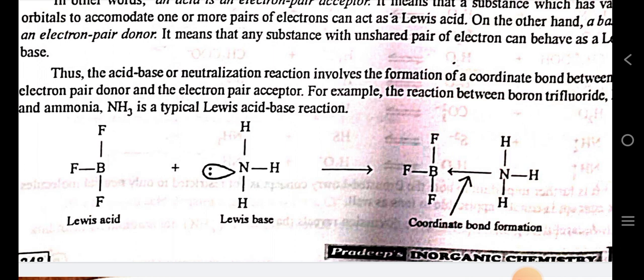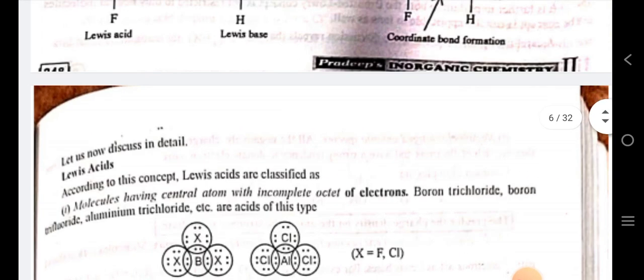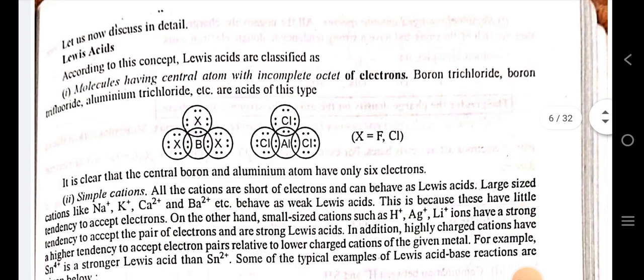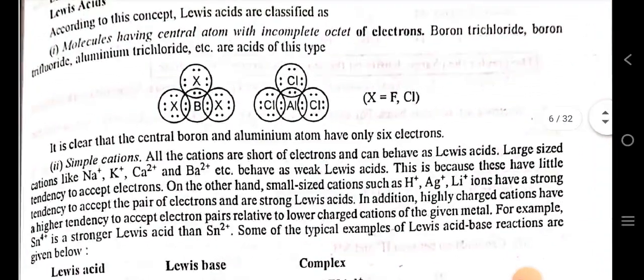For example, the reaction between boron trifluoride and ammonia is a typical Lewis acid-base reaction. In BF3, boron has a vacant orbital, and in ammonia, nitrogen has a lone pair of electrons. Nitrogen can form a coordinate bond with the vacant orbital of boron. Let us now discuss Lewis acid in detail.